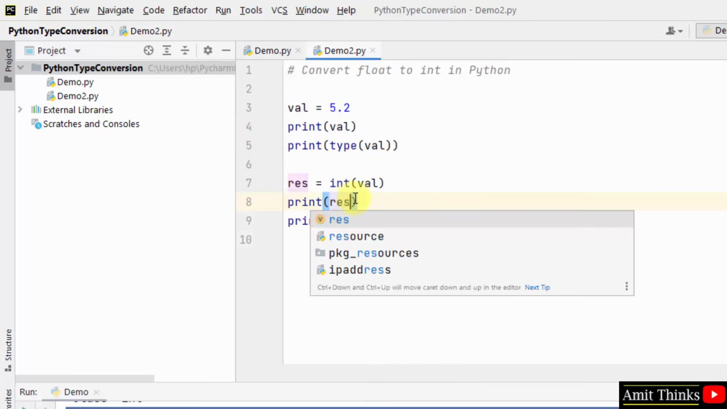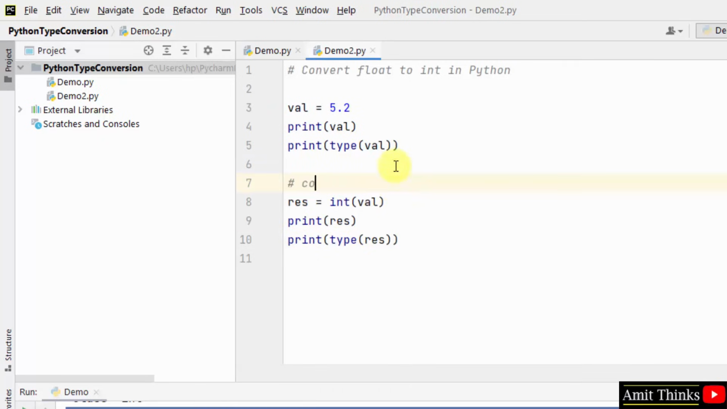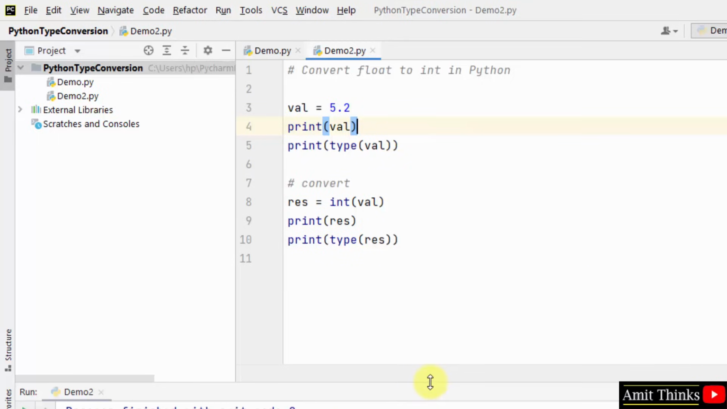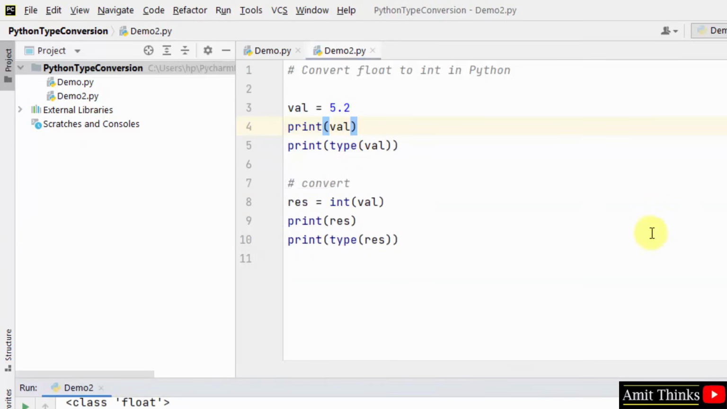Print the result and the type of result. So we have converted here from float to int. Now I'll just run it. While running, it will automatically get saved. It was in float, now it is in int. Okay, so we have successfully converted int to float and float to int.